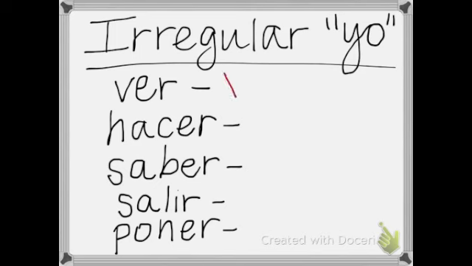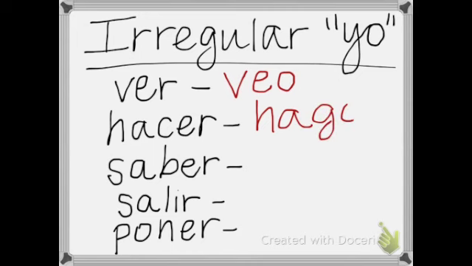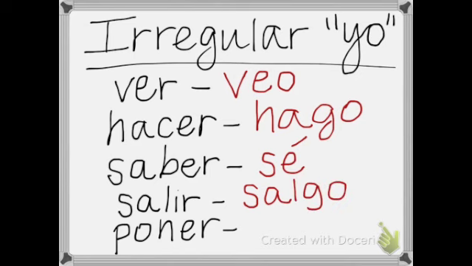Ver, the yo form is veo. Hacer, hago. Saber, sé. Salir, salgo. And poner, pongo. Pause it so you can write them down.